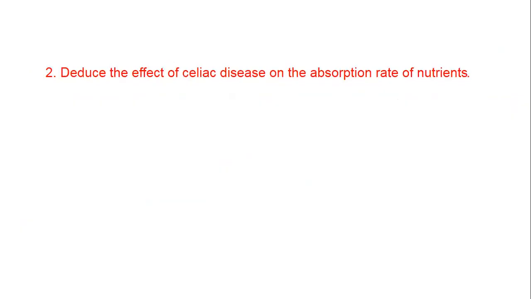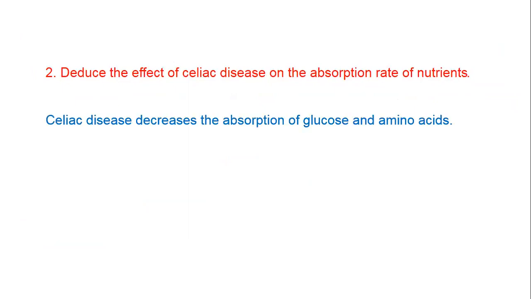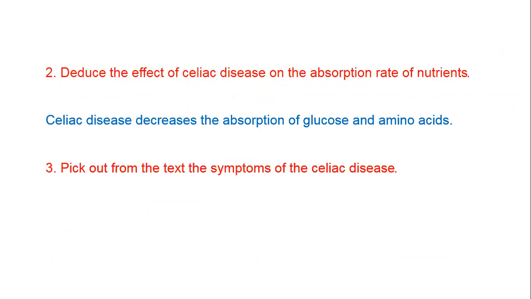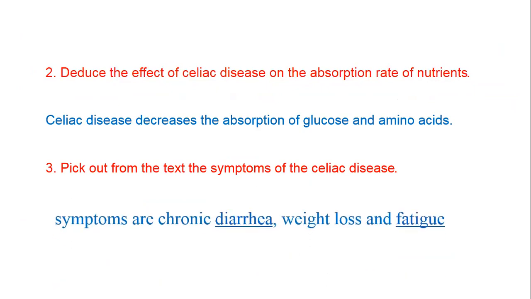Deduce the effect of celiac disease on the absorption rate of nutrients. Celiac disease decreases the absorption of glucose and amino acids. Pick out from the text the symptoms of celiac disease. Symptoms are chronic diarrhea, weight loss, and fatigue.